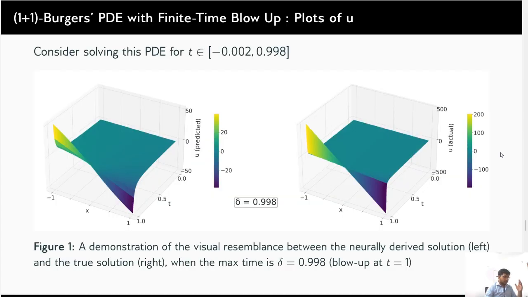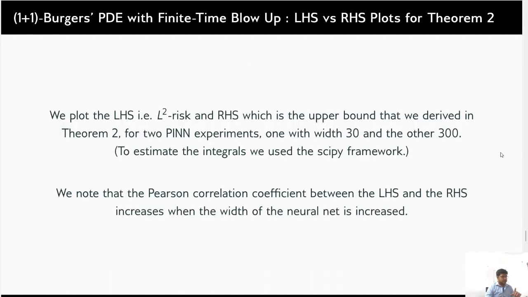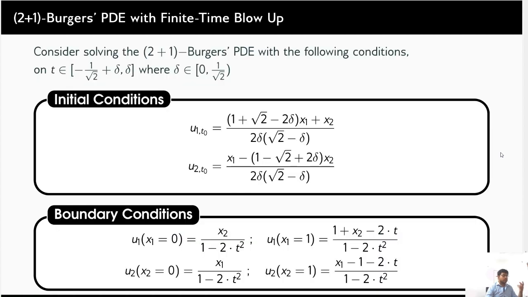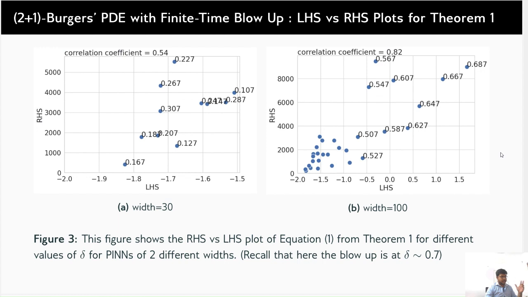We perform analysis on the 1 plus 1 Burgers for various values of delta. Here I have shown the plots for delta is equal to 0.998. Remember, the blowup happens at t equal to 1. Now, we also plot the left hand side and right hand side of the bound that we have shown in theorem 2. We perform this experiment for neural networks of width 30 and width 300. We see that the correlation coefficient increases with width and it holds up quite well even at very high values of delta. We perform similar analysis for 2 plus 1 Burgers. Similarly, the correlation holds up much better for the width 100 than for width 30.